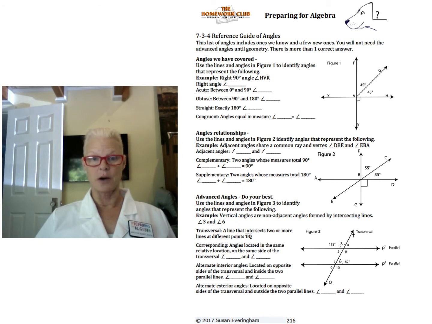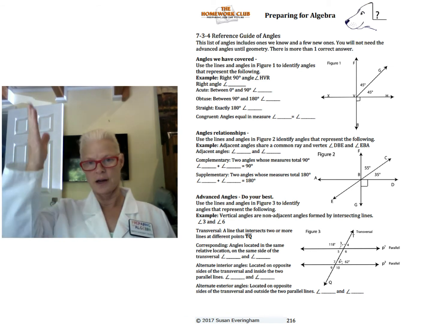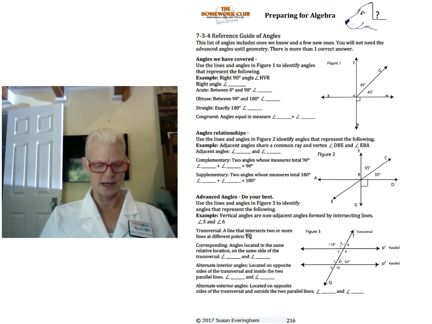They do not share a ray, and they are formed by this transversal, what you call an intersecting line, this transversal line that goes straight through it. You see this? So, for example, the transversal line that intersects two or more lines at different points, T and Q. That's the name of our transversal line.